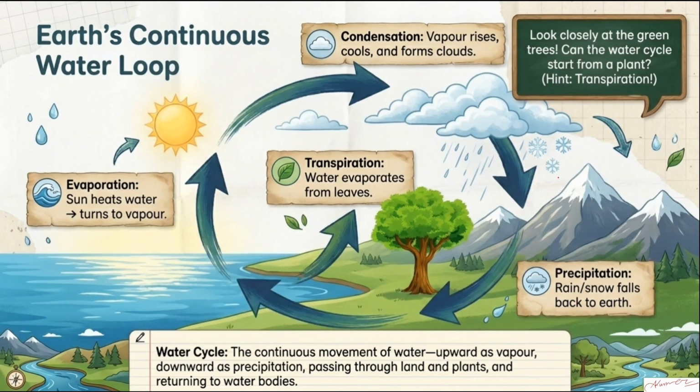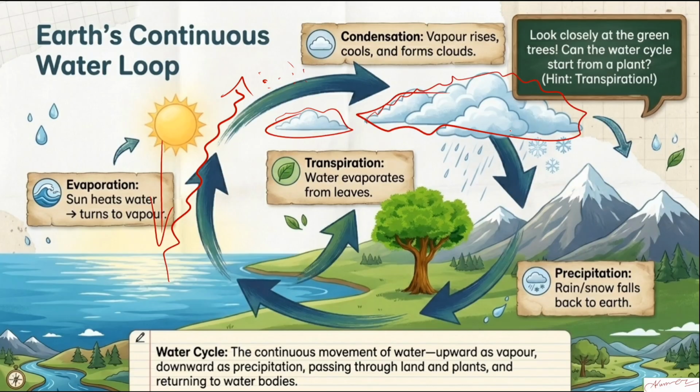So first of all, let us talk about the water cycle. What happens due to the sunlight? The water gets heated up. The upper layer evaporates and goes up. When it goes up, the temperature drops. Because of that drop in temperature, it converts to water droplets. These water droplets are small at first, then they keep on getting bigger and bigger.